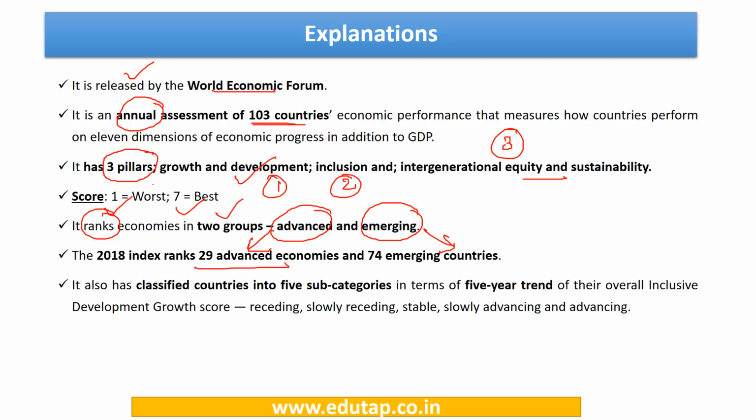Right? So it has also come out with the classification of various countries into 5 subcategories. Now on what basis are they classified? In terms of their 5-year trend of their overall inclusive development growth score. So what are the 5 subcategories? Receding, slowly receding, stable, slowly advancing, and advancing. Okay, these are some of the important information.